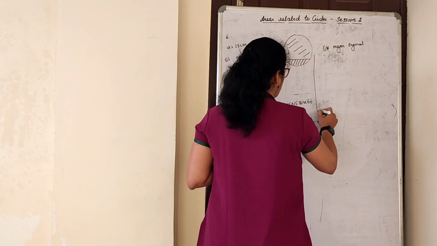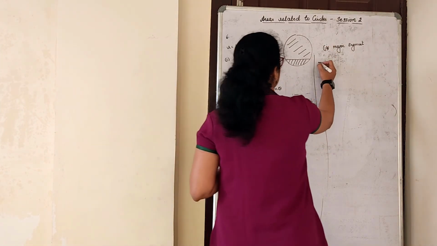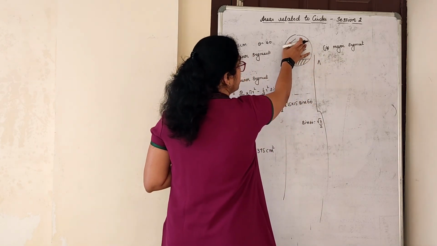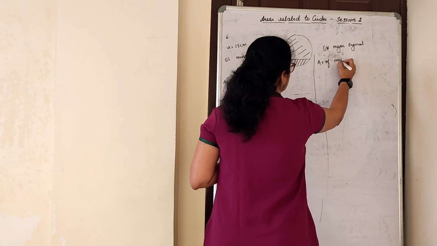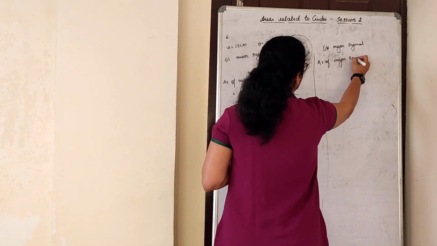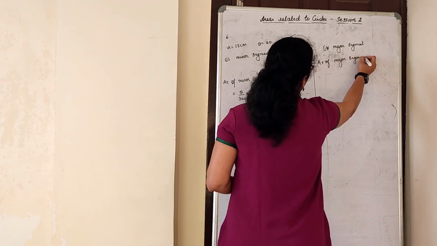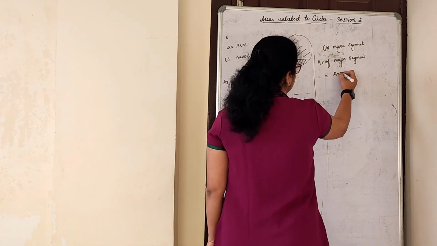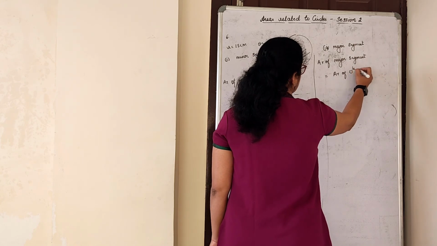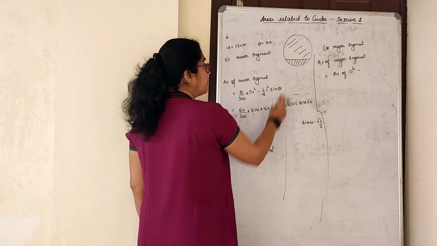Now the area of major segment. This part is over. How do you find this? I have given this formula, but still, can I do area of whole circle minus area of minor segment?